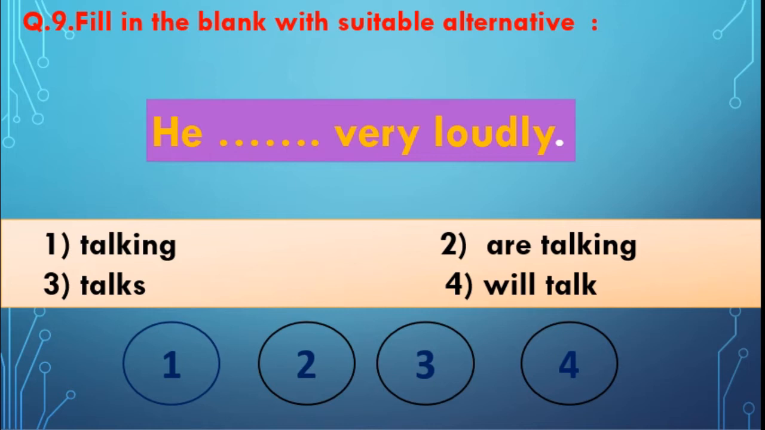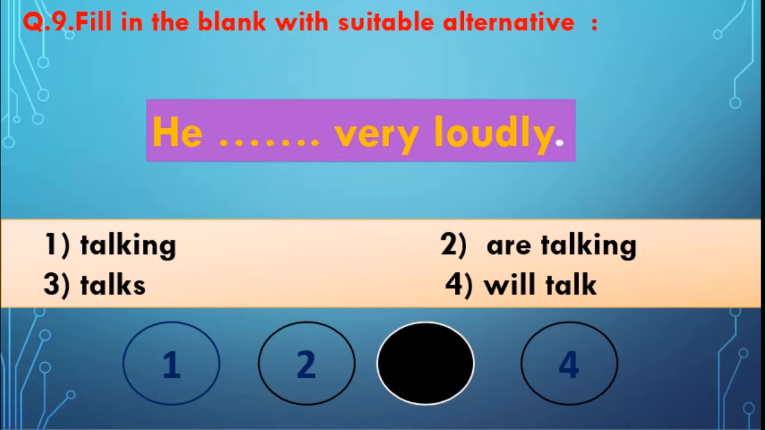If you have doubt, put these words in the sentence and repeat in your mind. He talking very loudly. Not sound good. He are talking. No. He talks very loudly. He will talk very loudly. No. Which is the correct one? Third one. He talks very loudly. Okay?